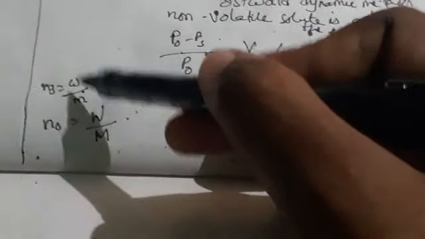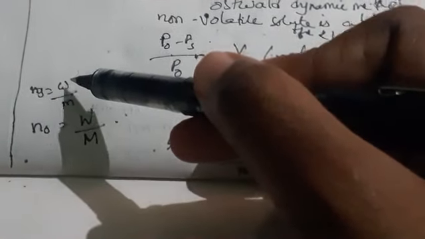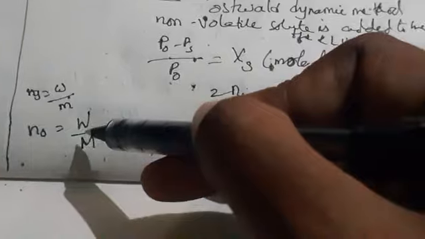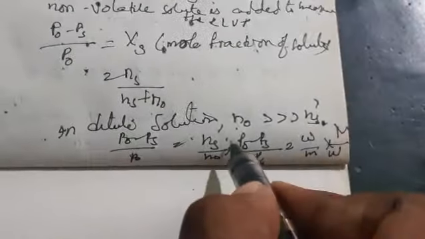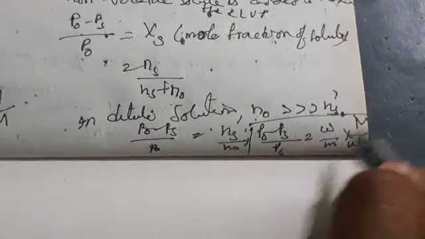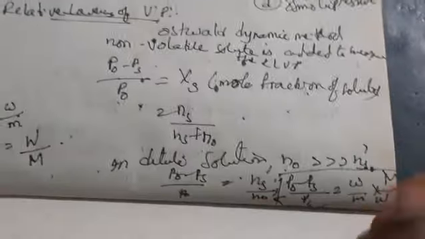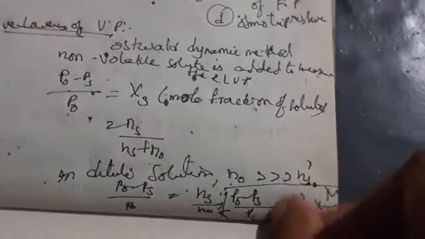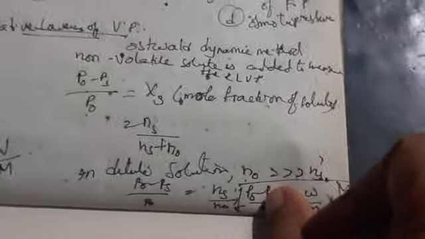The number of moles formula is weight by gram molecular weight. Ns is indicated by small w by small m, and N naught is indicated by capital W by capital M. By substituting these values, this is the formula we get. So by this we can measure the colligative property, the relative lowering of vapor pressure, for a non-volatile solute. Next, let us see elevation of boiling point.